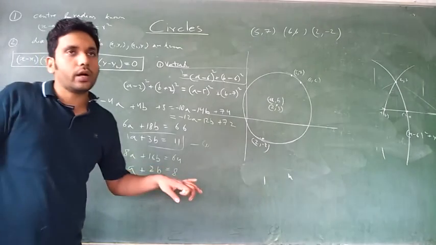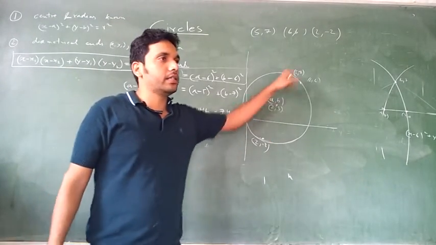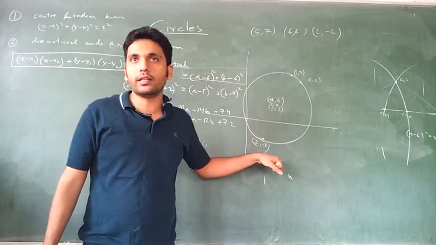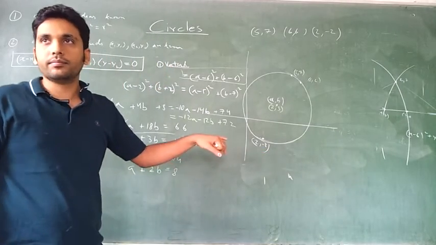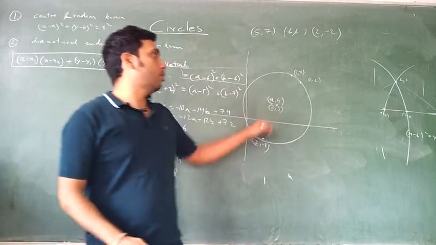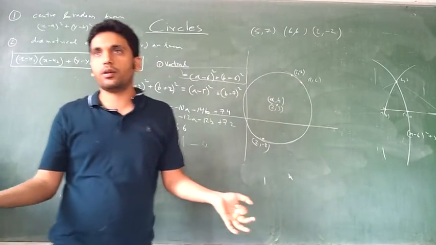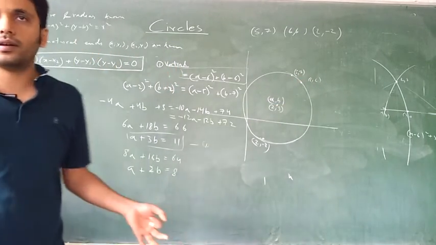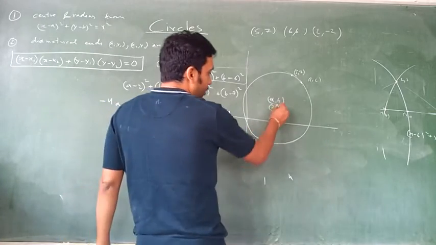Now, the radius is what? For the radius, any one distance formula you can apply. Any one you will get the same thing. Whenever you get this, apply the distance formula on two and check whether you are getting the radius the same or not. If you are not getting it, you have gone wrong somewhere, no? Right? So, what is the radius?